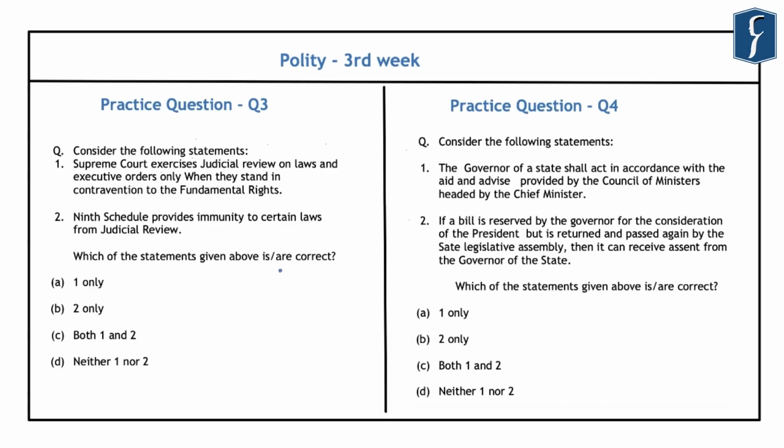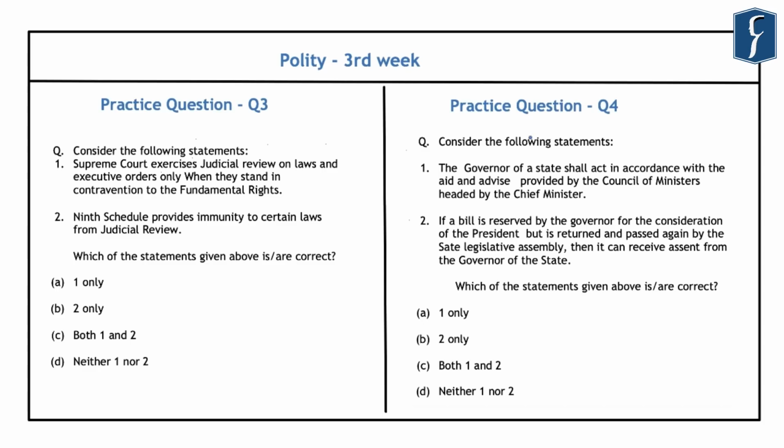Now, judicial review is simply the power of the judiciary to examine the constitutionality of the legislative enactments and executive orders of both the central as well as the state governments. And on examination, if they are found to be violative of the Constitution, they can be declared as illegal, unconstitutional, and invalid by the judiciary. In this regard, the Supreme Court has the power of judicial review over various constitutional amendments. It can also review the legislations of the Parliament and the state legislatures. And also the judiciary can review the administrative actions of both the Union and the state, as well as other authorities which are there under the state.